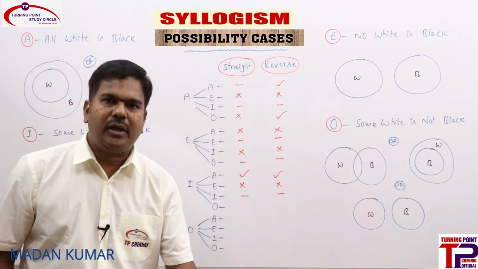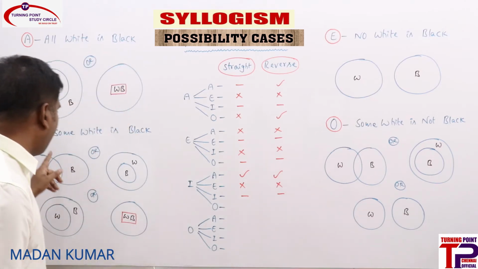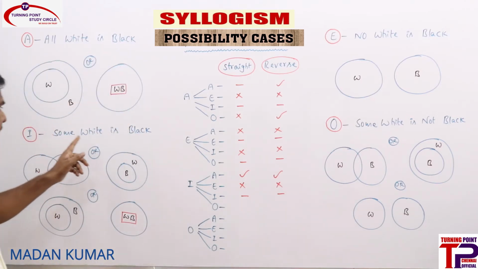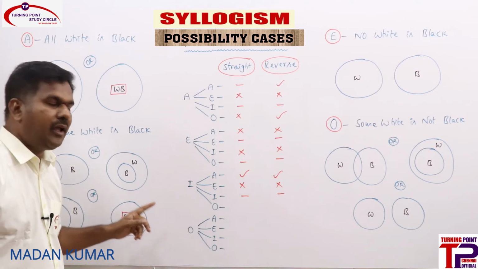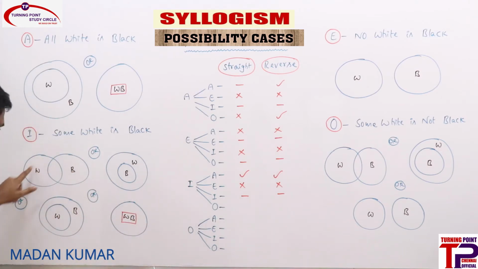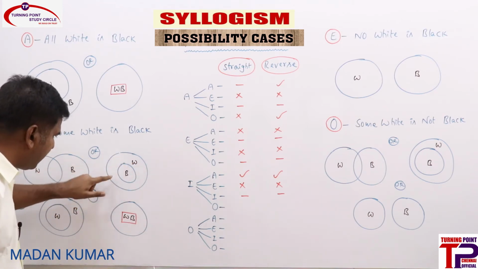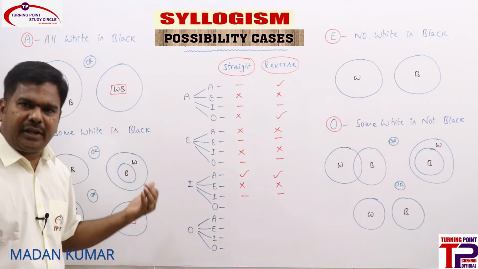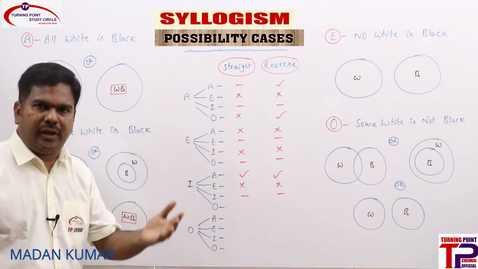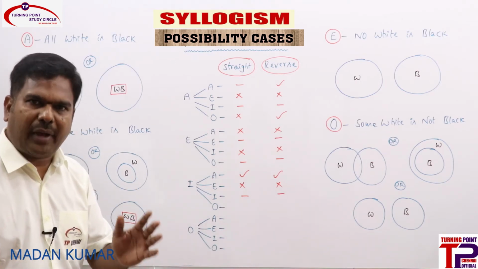Finally, we are going to check with O statement. Whenever I statement is there, can we say that some white is not black is a possibility? Some white is not black is a possibility. This area, right? This itself is true. So some white is not black is a possibility. This area, this is also true. If it is true in any one of the diagrams, we need to consider that. We need to move ahead with the possibilities.